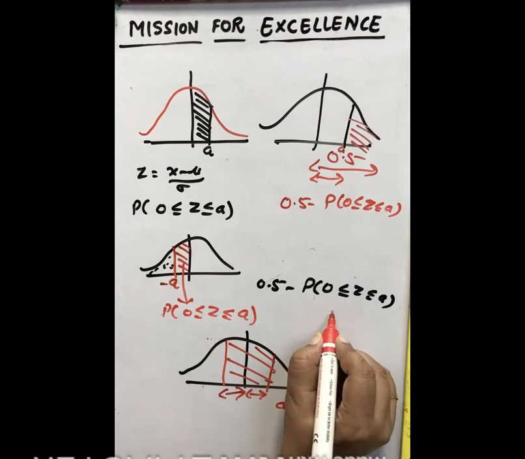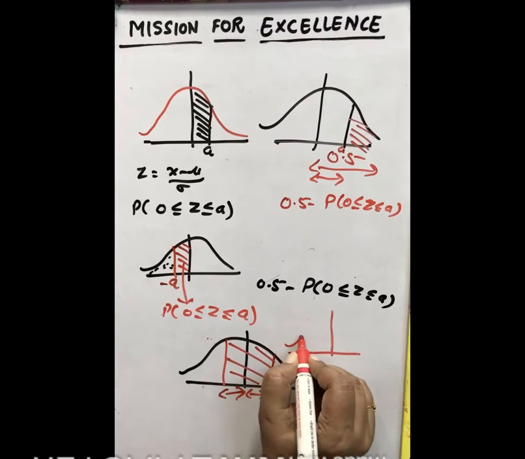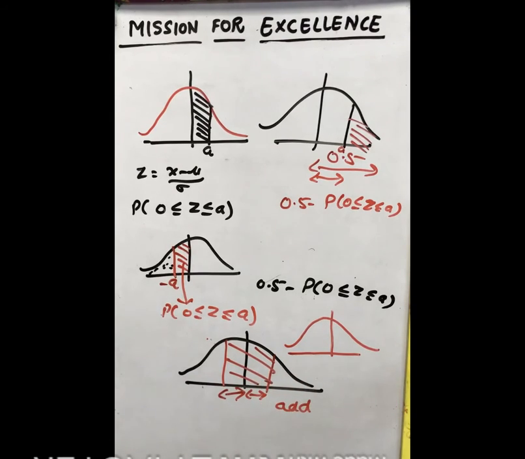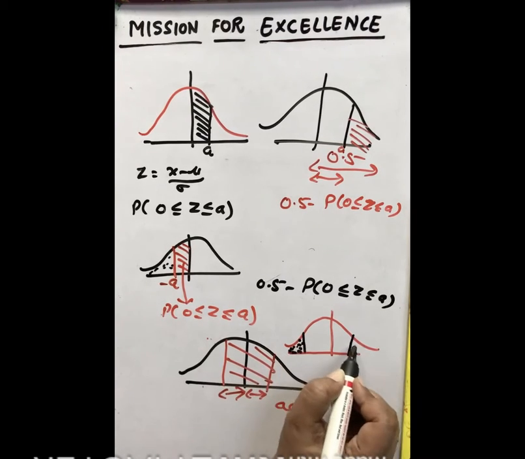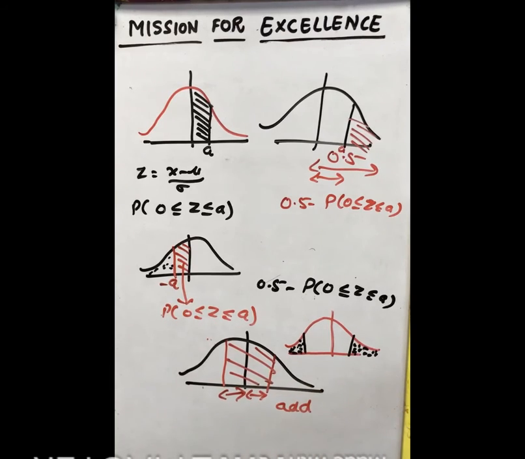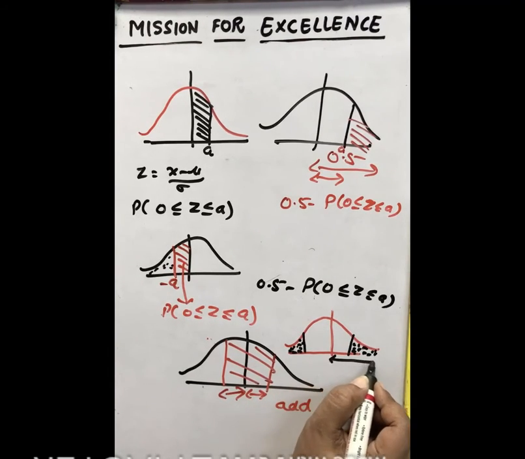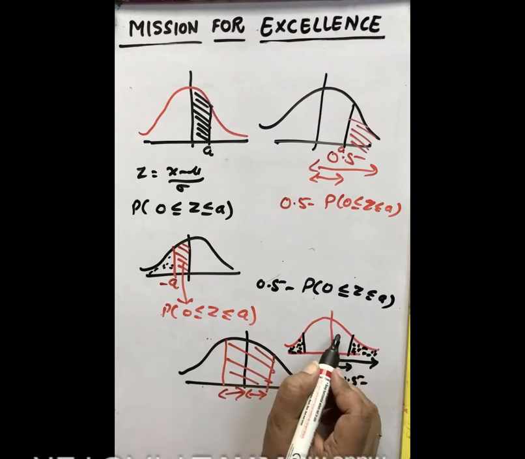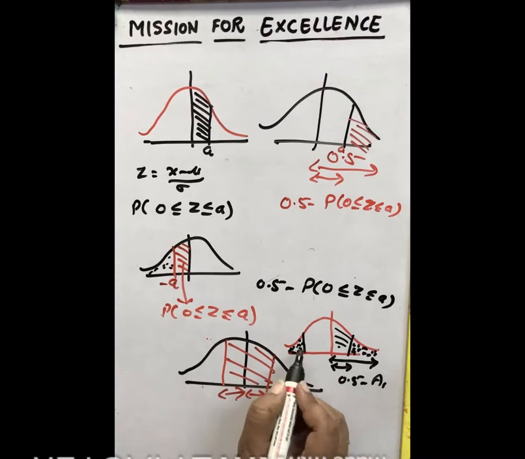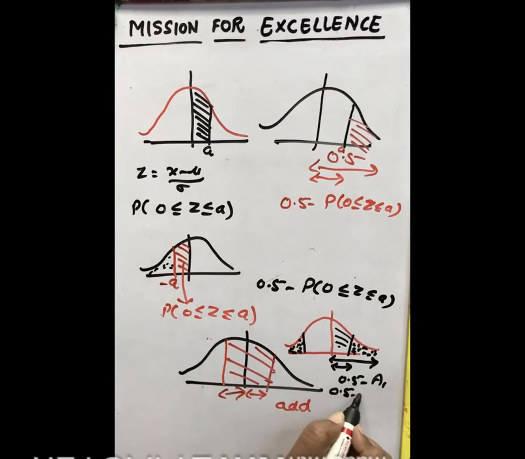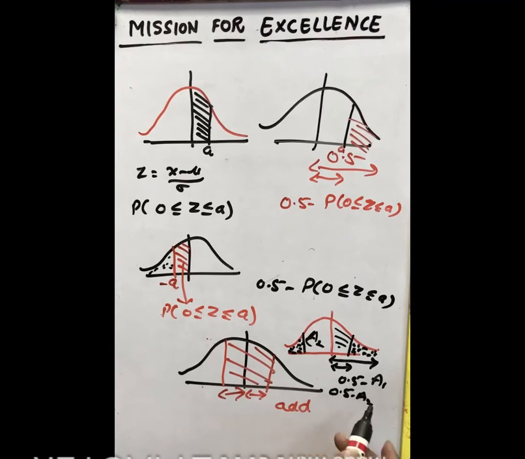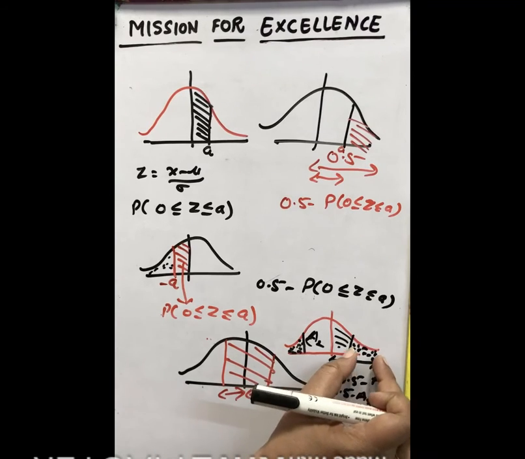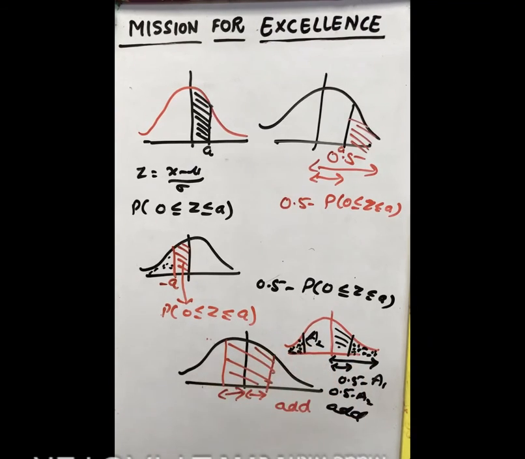Similarly, if you have an area in two different parts, and you have to calculate this area and this area, first we calculate 0.5 minus A1, and after that from here we calculate 0.5 minus A2. After that we add these two. First calculate this one and then this one.